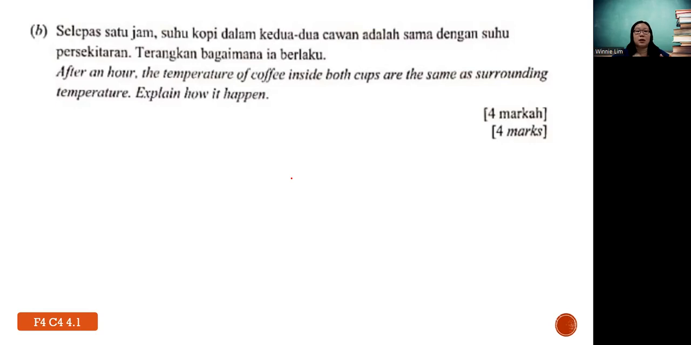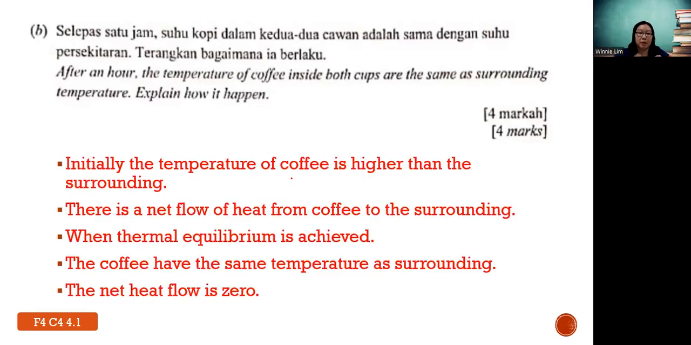So of course first you say the coffee is in contact with the surrounding air, correct? Then of course which one has high temperature, you also mentioned the different temperature initially, correct? Coffee has high temperature but the surrounding has lower temperature, and therefore there is a net flow of heat from the coffee to the surrounding. So after some time, they reach the same temperature.